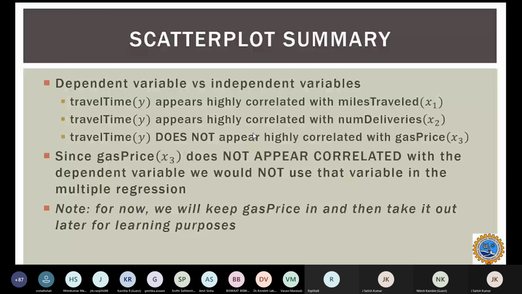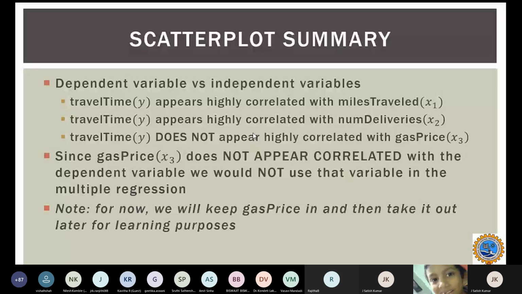Since gas price does not appear to be correlated with the dependent variable, we will not use that variable in a multiple regression, because there is no point in using it when it is not related. So we are decreasing the number of independent variables to make our dependent variable prediction more precise.